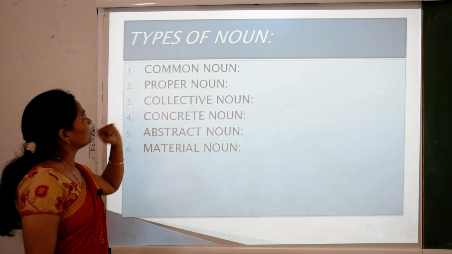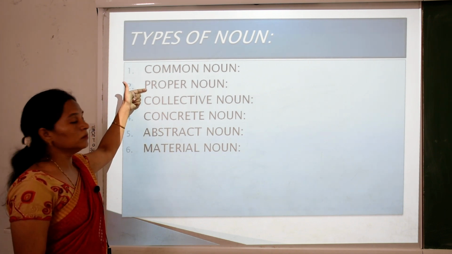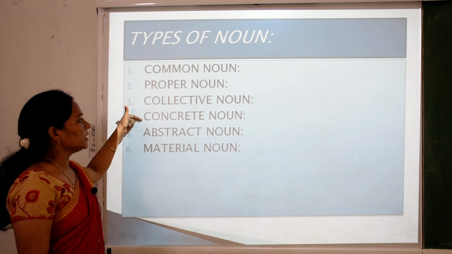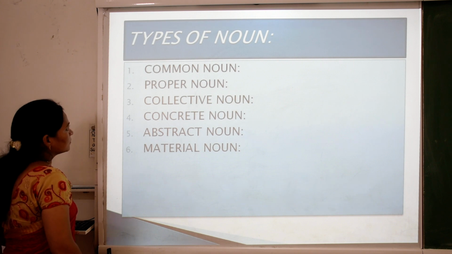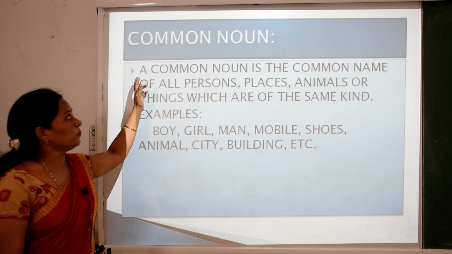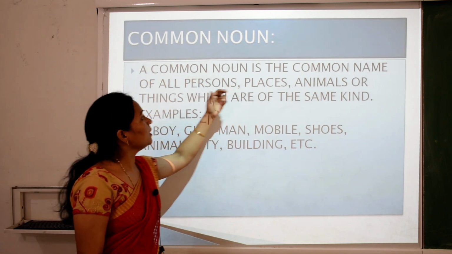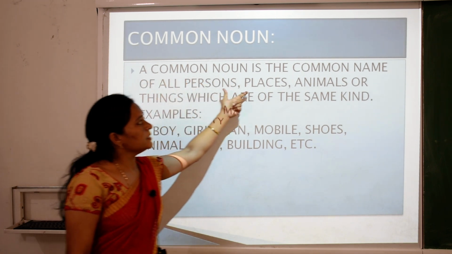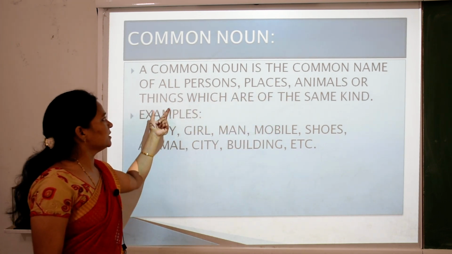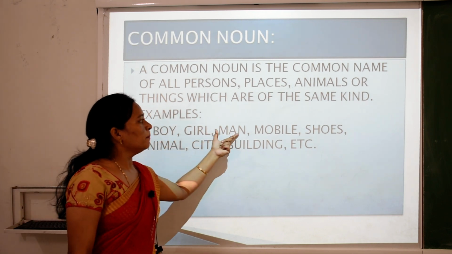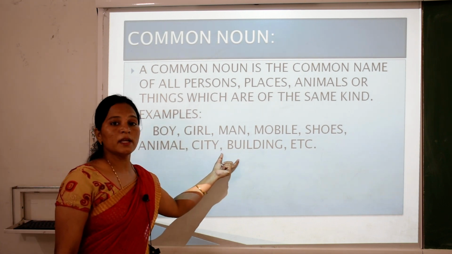So, types of noun. There are 6 types of noun: common noun, proper noun, collective noun, concrete noun, abstract noun and material noun. What is common noun? A common noun is the common name of all persons, places, animals or things which are of the same kind. Example: boy, girl, man, mobile, shoes, animal, city, building, etc.